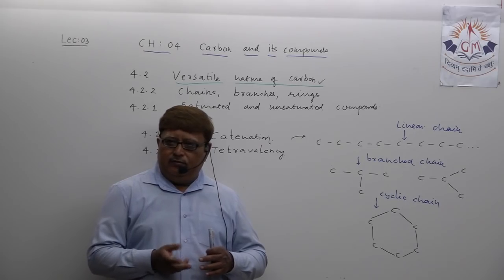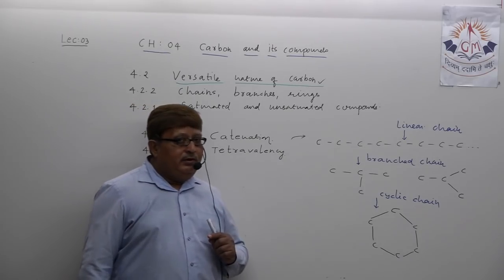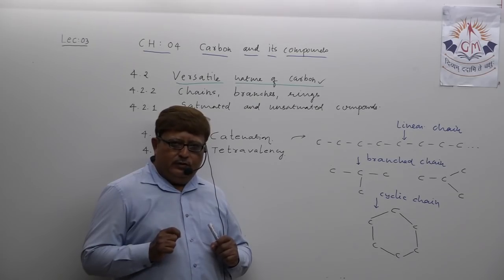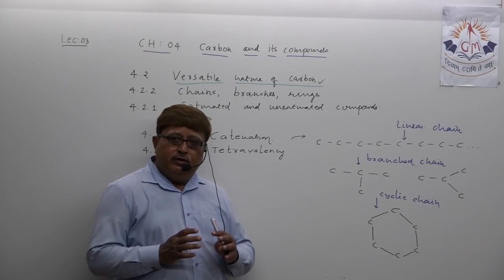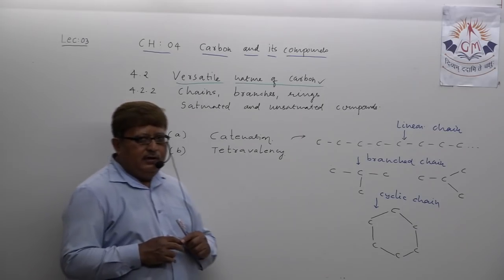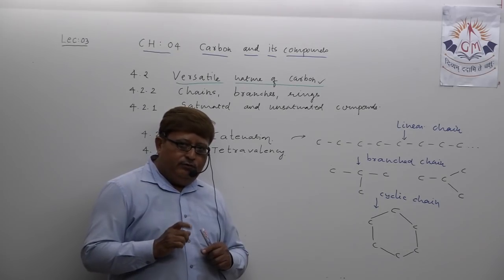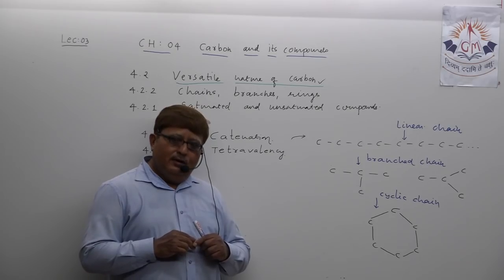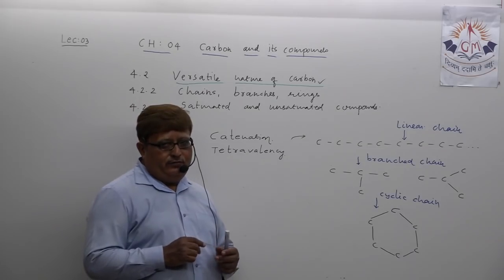More than that is not possible even for silicon, but carbon is the only non-metal which possesses the remarkable property of making a long chain of carbon atoms. The chain may be linear, branched, or ring-like, cyclic structure. So this is a unique property carbon possesses.